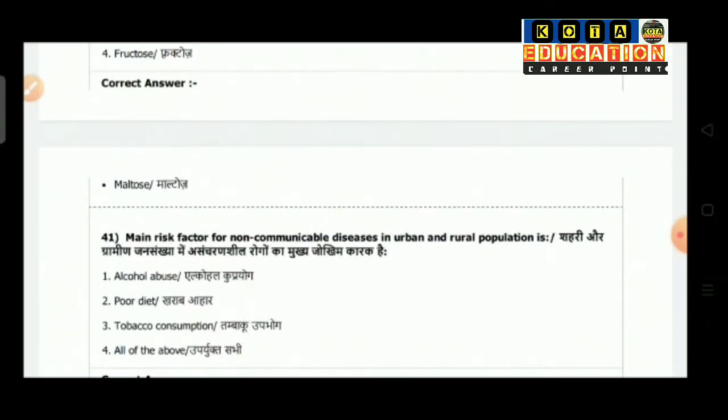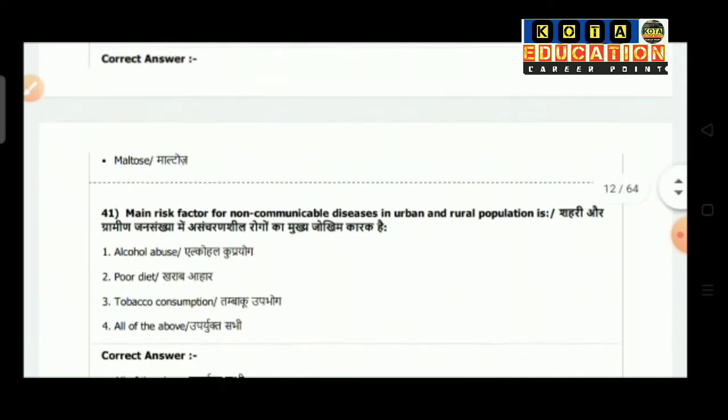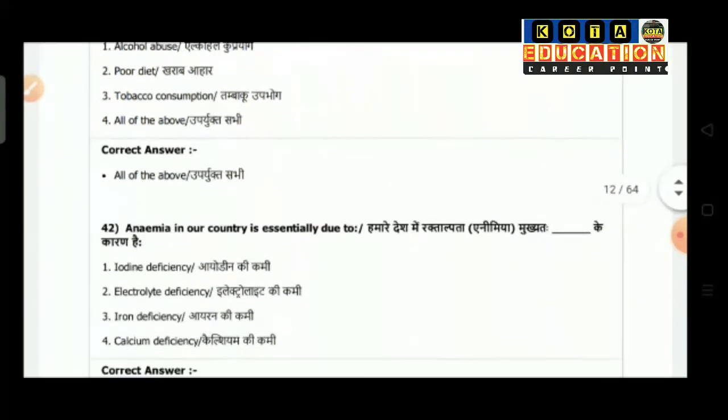Question number 41: the main risk factor of non-communicable disease in urban and rural population is. Option 1 is alcohol abuse, option 2 poor diet, option 3 is tobacco consumption, option 4 is all of the above. So the correct answer is all of the above.